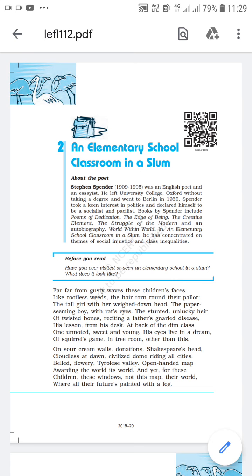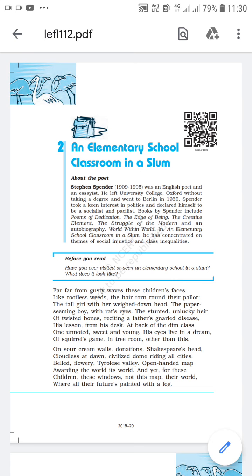Then the poet is describing a girl who is very tall and is sitting in the classroom. The tall girl with her weighed down head. There is a tall girl in the classroom and she is keeping her head down. Why is she keeping her head down? It seems as if she is burdened by poverty, depression, hopelessness. Because of all these things, she is keeping her head down.